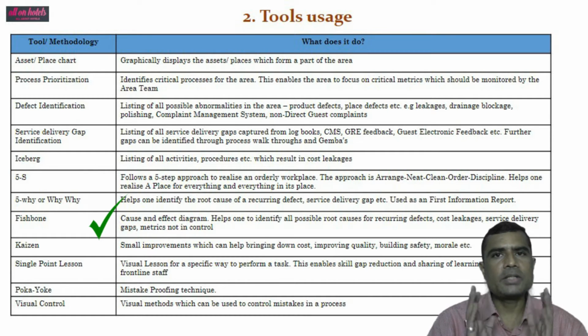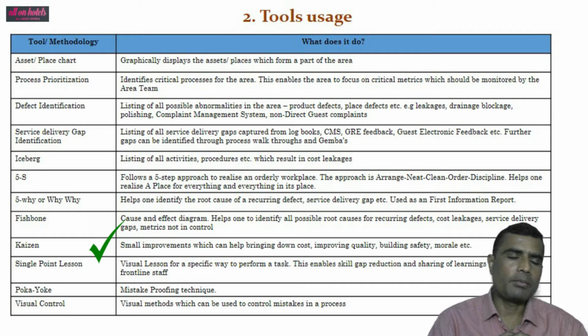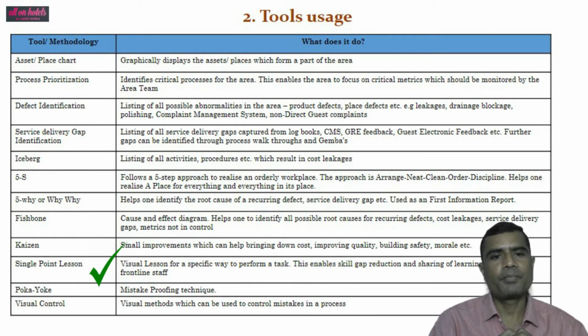The next tool is Kaizen. It's a small improvement which can help bringing down the cost, improving quality, building safety and morale, team morale, etc. Next tool is single point lesson. Visual lesson for specific way to perform a task. This enables skill gap reduction and sharing of learnings between frontline staff.